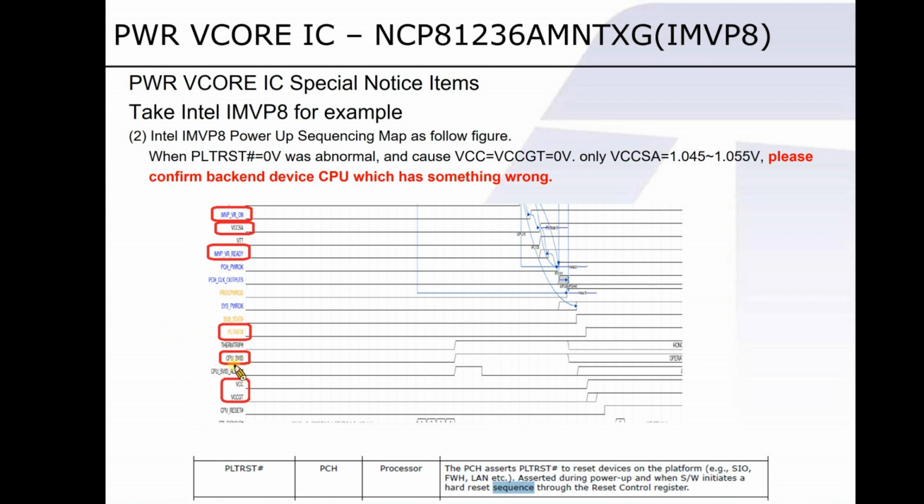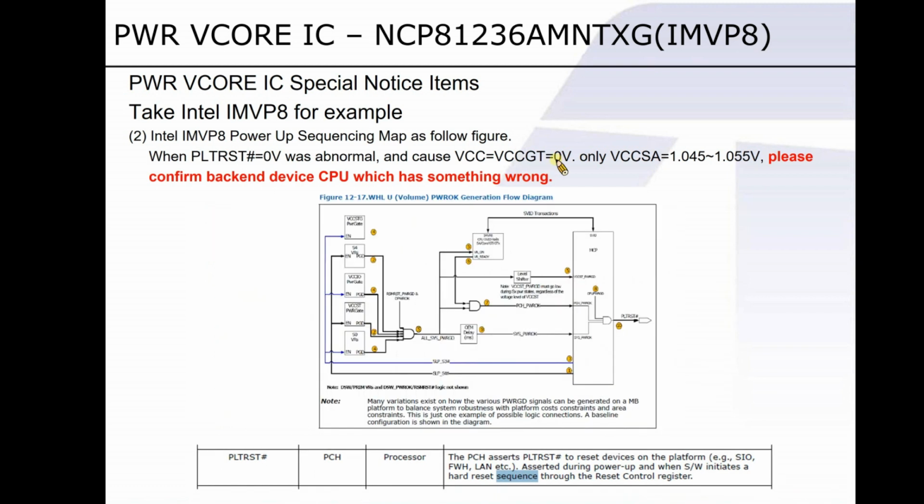SVID won't be enabled until platform reset is working, and brings VCore and VCC GT in at the end of the sequence. However, some engineers might misjudge the case and consider the CPU a device that caused something wrong when checking VCC SA with correct voltage but finding no output on VCore and VCC GT.